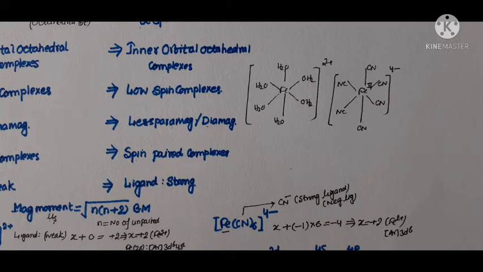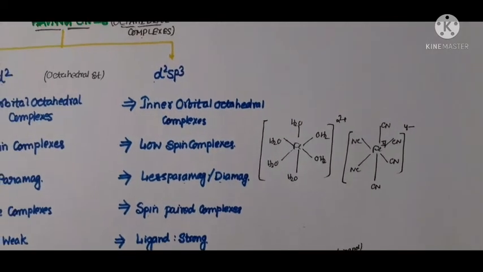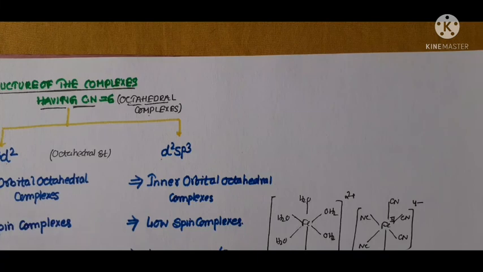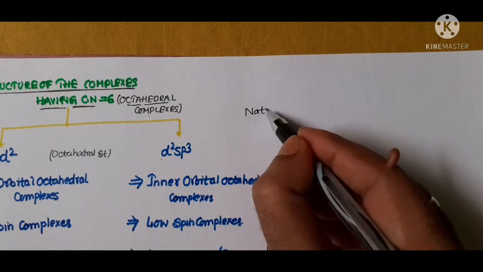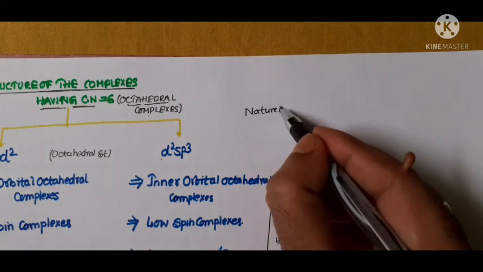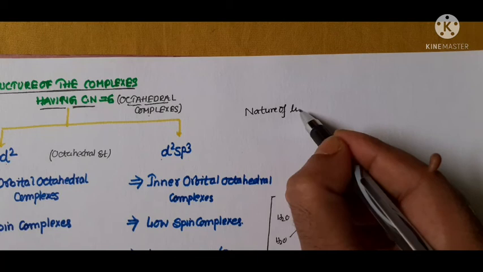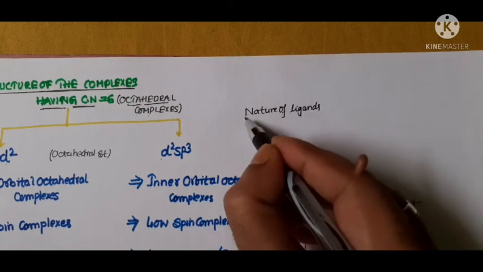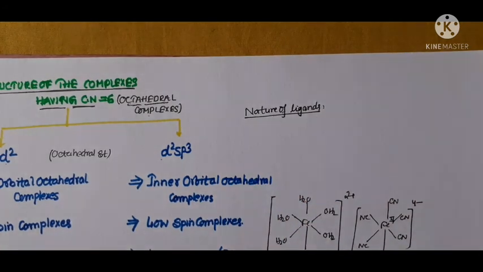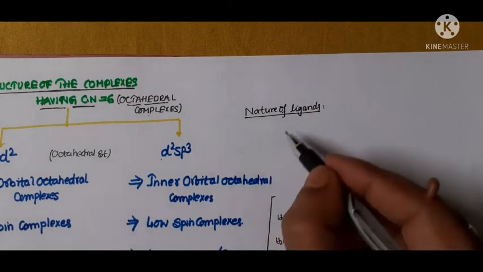This is how to find out the structure of complexes having coordination number 6 under two different conditions: under the influence of a strong field ligand and under the influence of a weak field ligand. And last but not the least, the nature of the ligand. As we have already mentioned, ligands are of two types: the first one is strong ligand and the second one is weak ligand.